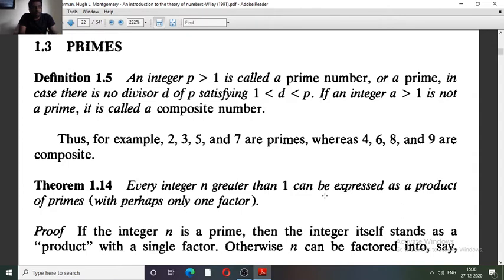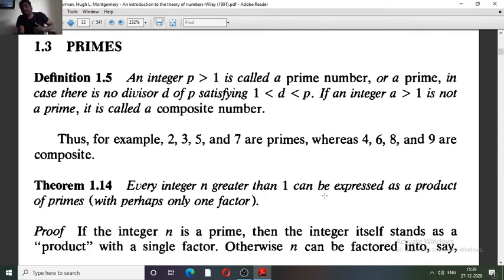Those positive integers which do not satisfy the definition of a prime number, except one, we call composite numbers. For example, 2, 3, 5, 7, 11, 13 and so on are primes, an infinite set. Those integers which do not satisfy the definition of prime we call composite numbers. For example, 4, 6, 8, 9 are composite numbers.